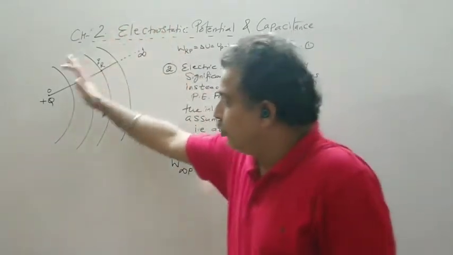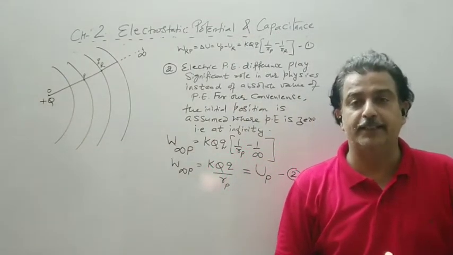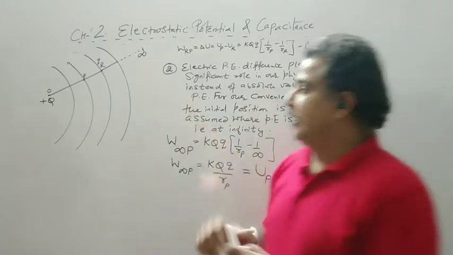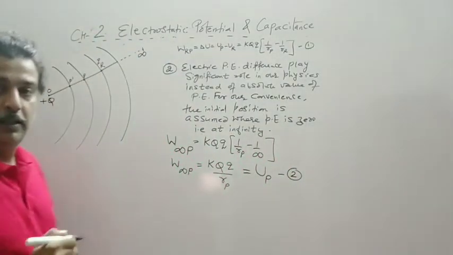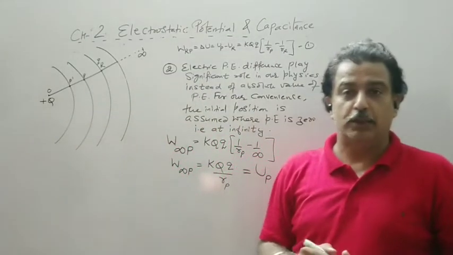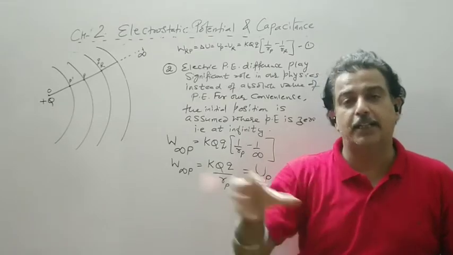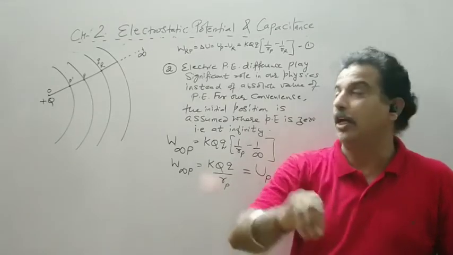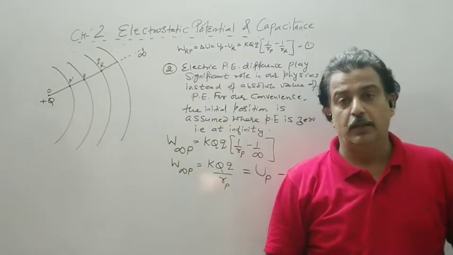The more you come closer to the source, the more the energy will be stored in that charge. It is clear that instead of point P, if I have to move to a point P dash, near the source, I have to spend more energy. So this energy is neither created nor destroyed. It will be stored in the charge Q. It will be called the potential energy of a charge Q.